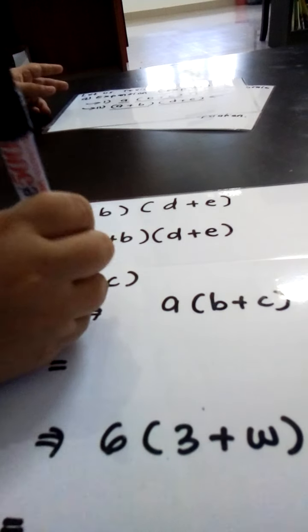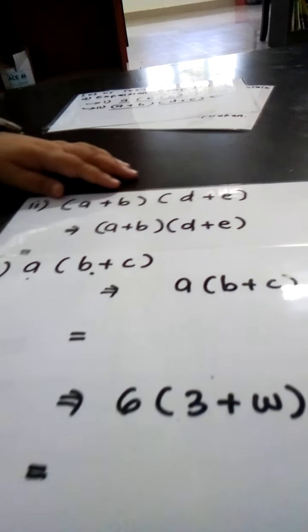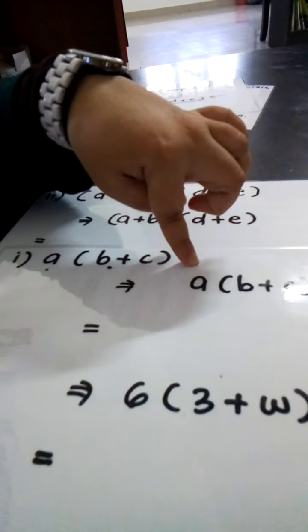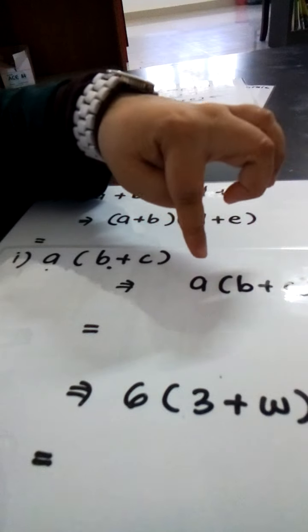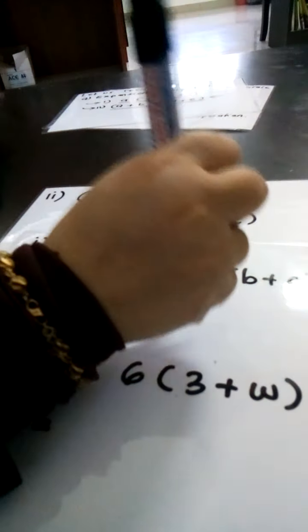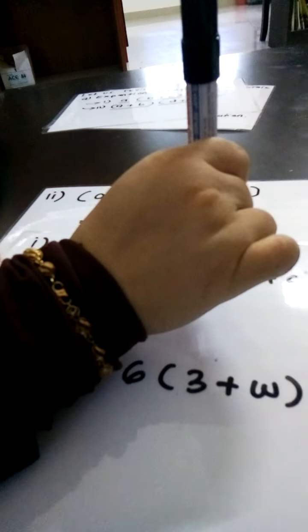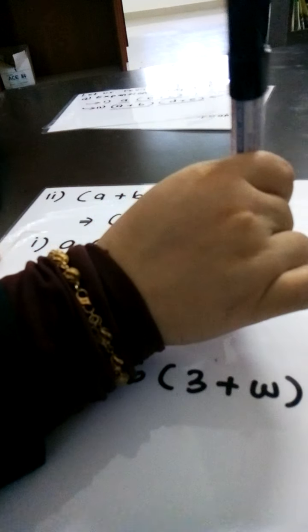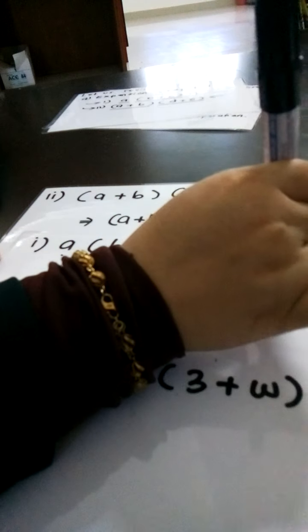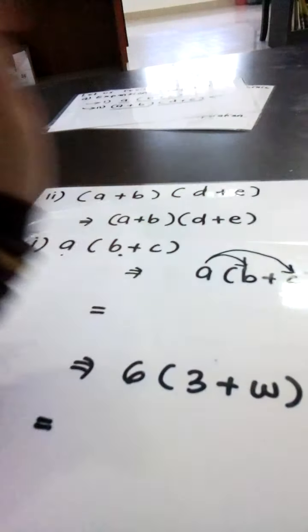So if you do remember, for expansion, we need to expand the things outside of the bracket with each item. Macam ini, dalam dia ada B plus C. So we expand. Kita gunakan anak panah. A times B, and then A times C, like that.